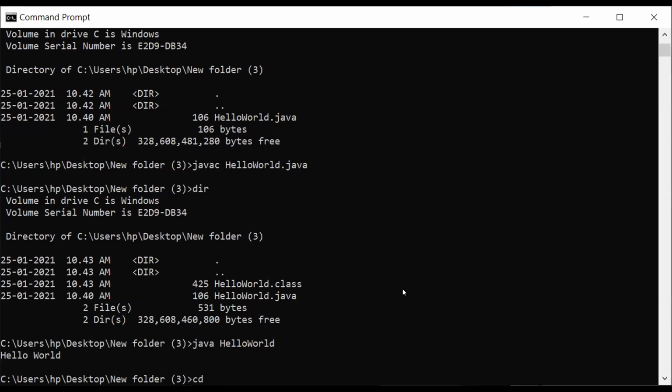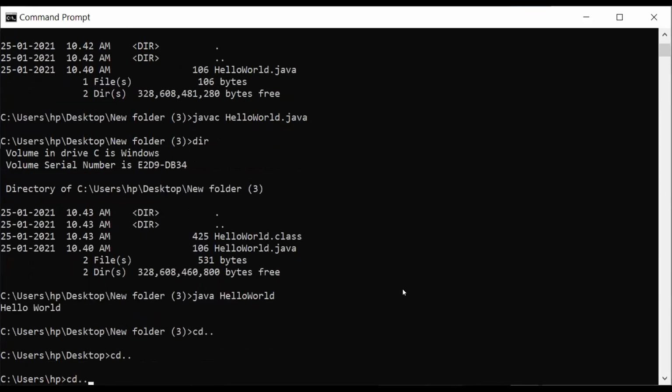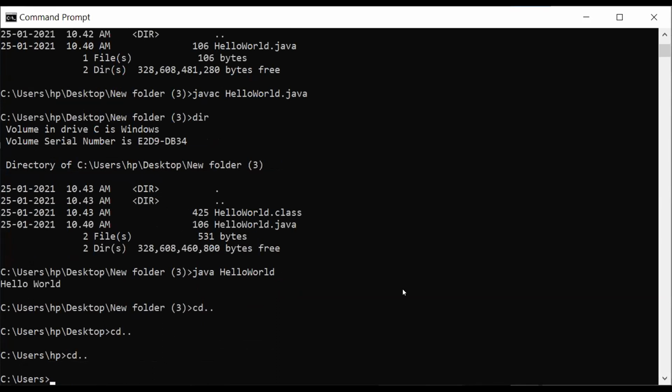If we want to go back, I can just say cd .., so it will go back, cd .. again back, like this. This cd method we are going to use in the next couple of classes, because when you work in industry, this command prompt will